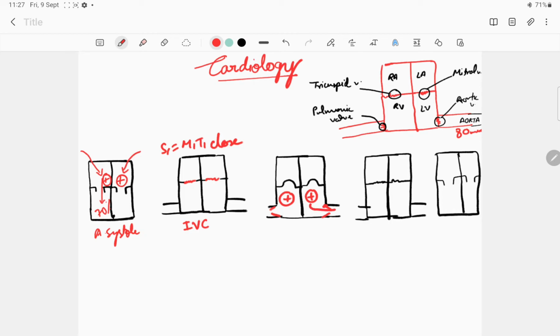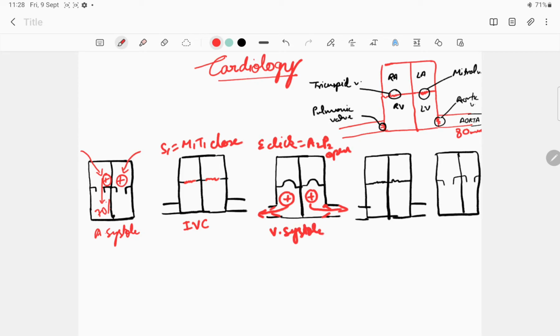The blood will gush out into the aorta and into the pulmonary artery, which will result in opening of these valves, and the opening will make a sound known as ejection click. So ejection click is due to aortic and pulmonic valve opening, and this state is ventricular systole.